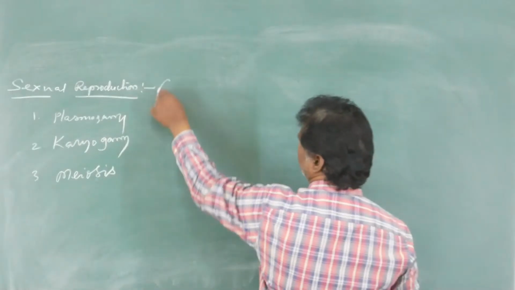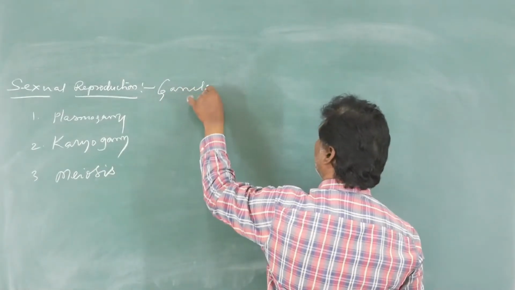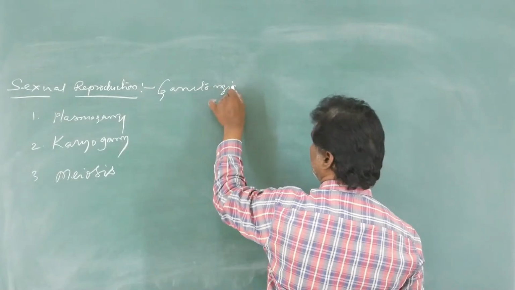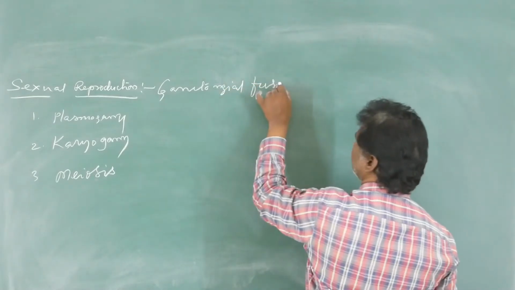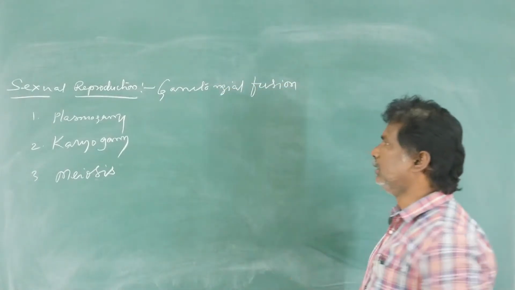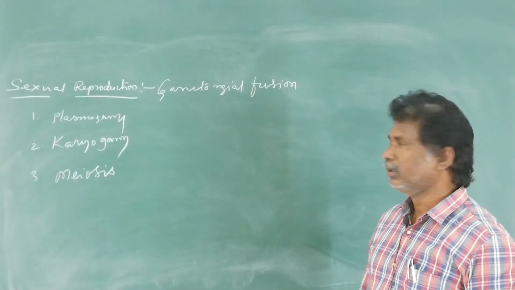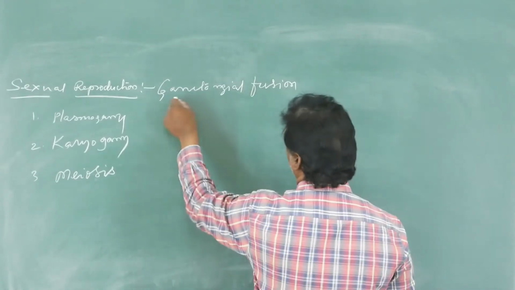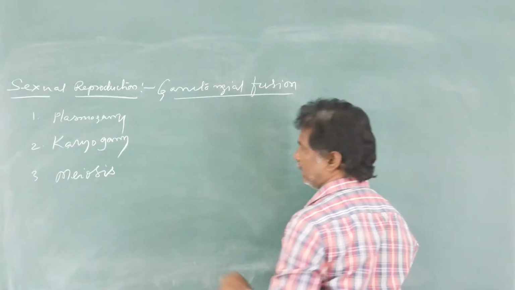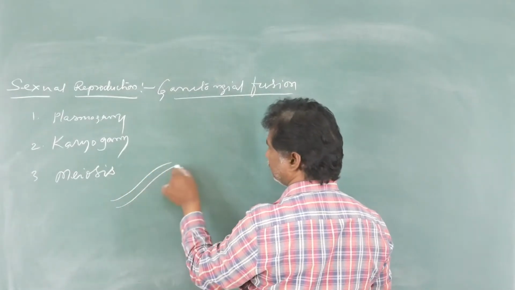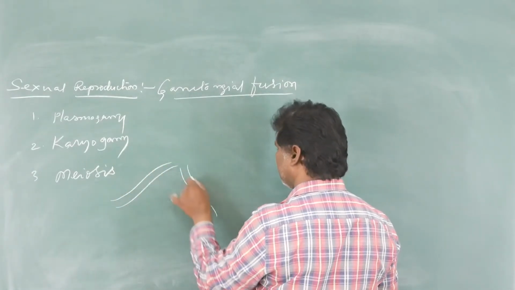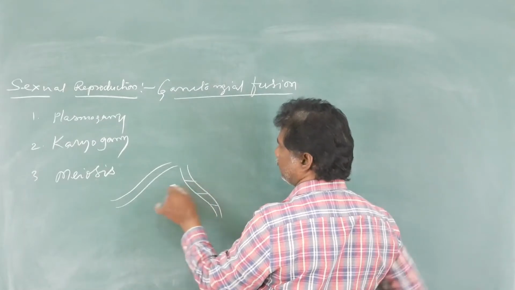In sexual reproduction, it is generally carried out by gametangial fusion. During gametangial fusion, the mycelia fuse with each other.